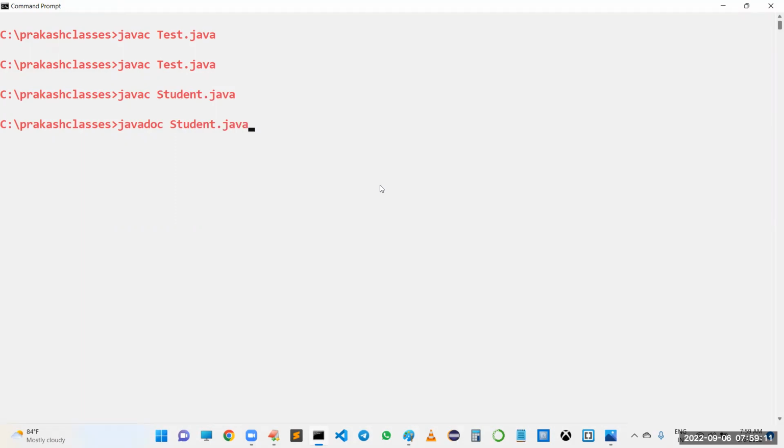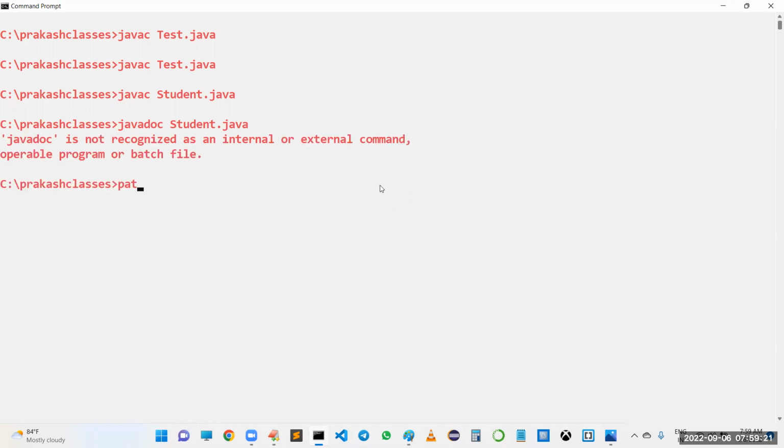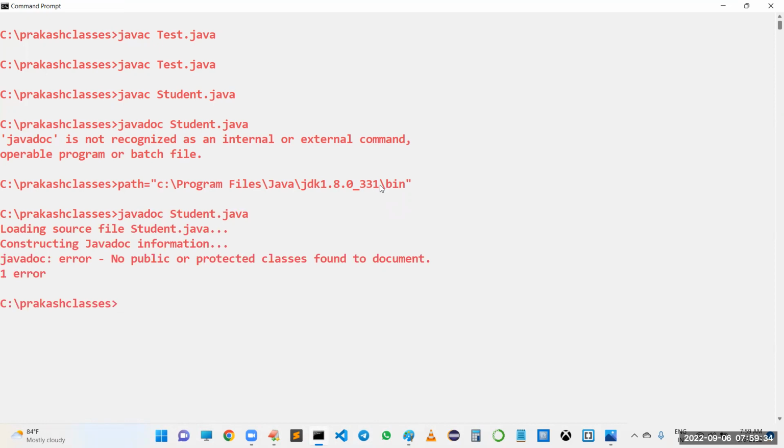Sir, what is the purpose of this javadoc? Javadoc is used to create documentation of that particular class, sir. Okay, maybe it is not working properly. Let us shift to some Java 8 version. Sir, now have you observed loading source file student.java, constructing Javadoc information. Okay, sir, no public or protected classes found. Let us declare this class as public.